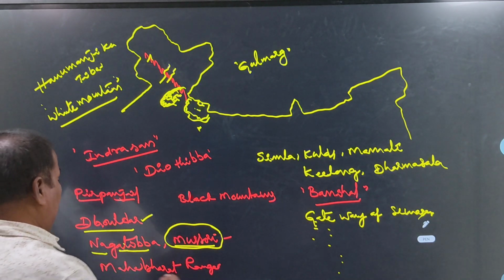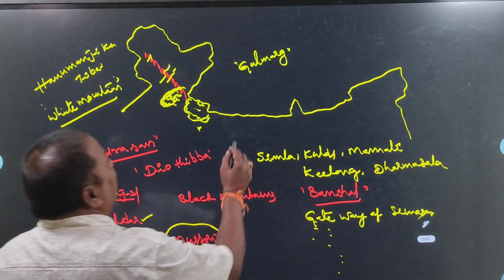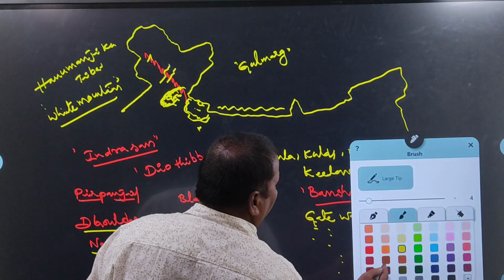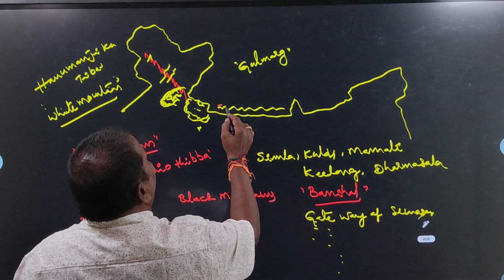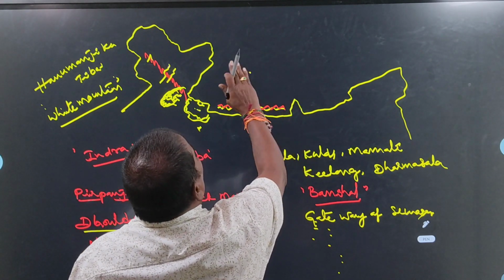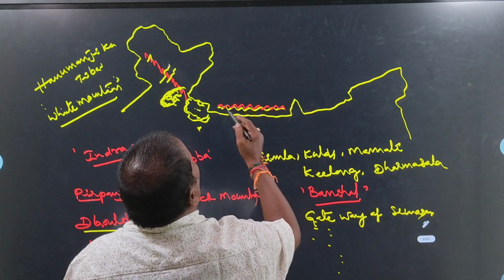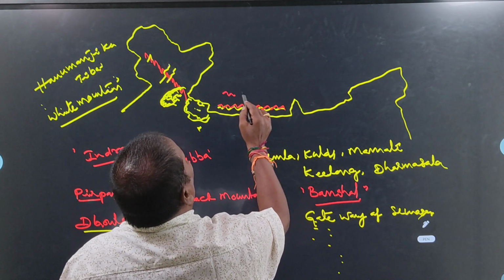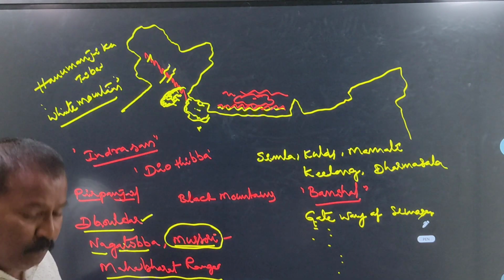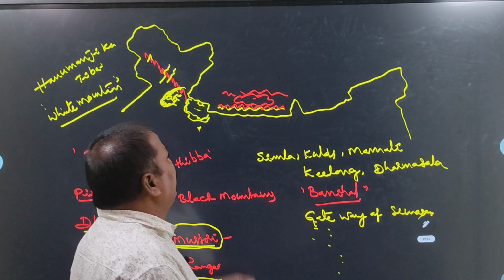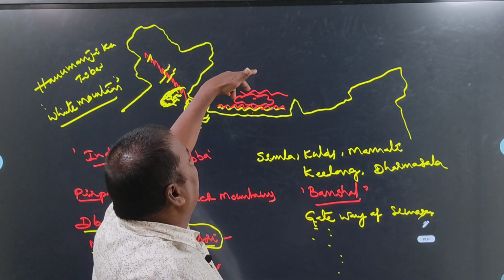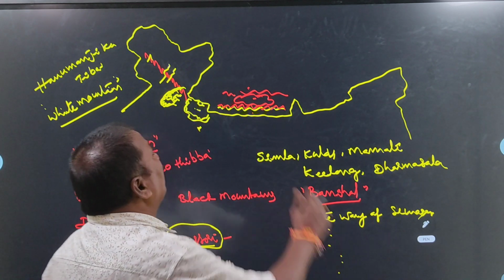And what about the Mahabharata ranges? These are located in Nepal. Mahabharata ranges are there in Nepal. In between the Mahabharata ranges and Greater Himalayas, one valley is there. Its name is Kathmandu Valley. It is one of the parts in the Middle Himalayas, and on the northern side Himadri is there. In between Himadri and the Mahabharata ranges, Kathmandu Valley is there.